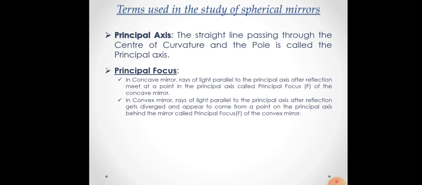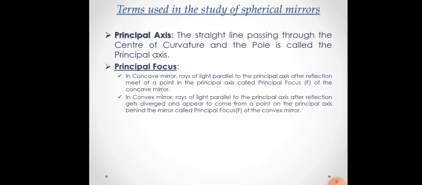The next one is principal focus. This is very important. In concave mirror, rays of light parallel to principal axis after reflection meet at a point on the principal axis called principal focus of concave mirror. In case of concave mirror, you will see when rays of light come parallel to principal axis, after reflecting they meet at a point on principal axis. That point is called principal focus.